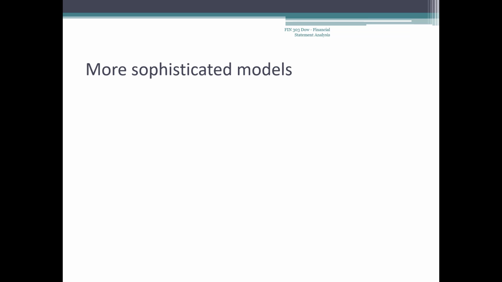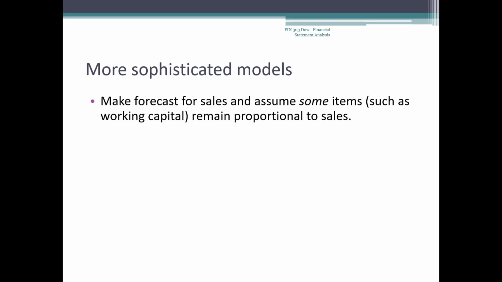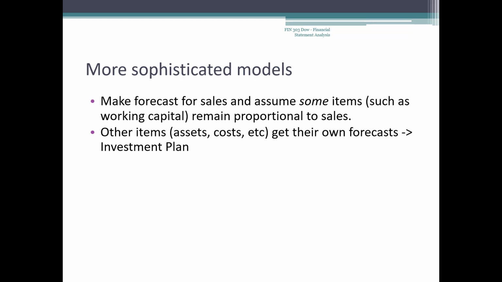There are sophisticated models that combine the various modifications we've talked about here. They may make separate forecasts for sales and for items that are not expected to grow proportionately to sales. Other items, that is, things that are not sales, may get their own forecasts, perhaps from the investment plan. A financing plan will lay out how the money is raised and the effect on the capital structure. The results of the financing plan may constrain the investment plan, which will affect the sales forecast, and so management will often have to revise the various assumptions until all plans agree.